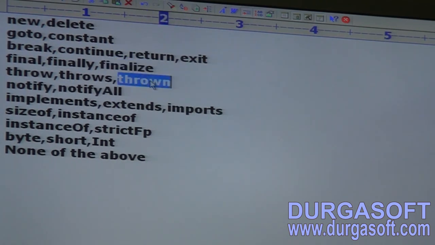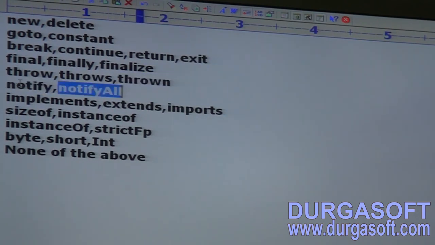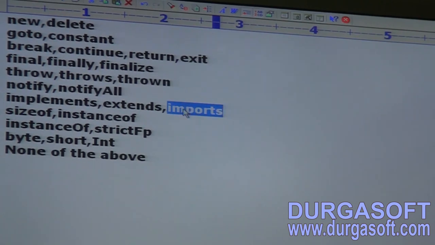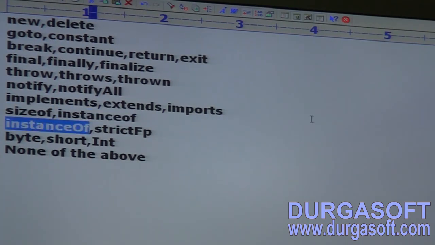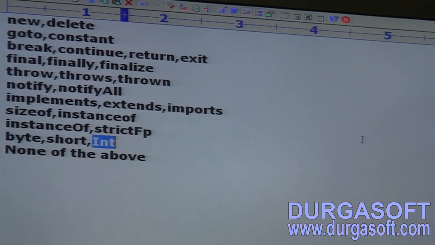Fifth one, thrown, such a terminology is not there. Next, notifyAll: these are methods but not keywords, not reserved words. Next one, implements, extends, imports: import but not imports. Next, sizeof is not there in Java. instanceof is there, with O and F small, but sizeof is not there. Next, byte, short, int. That's why no list contains only reserved words, so none of the above is the correct answer.